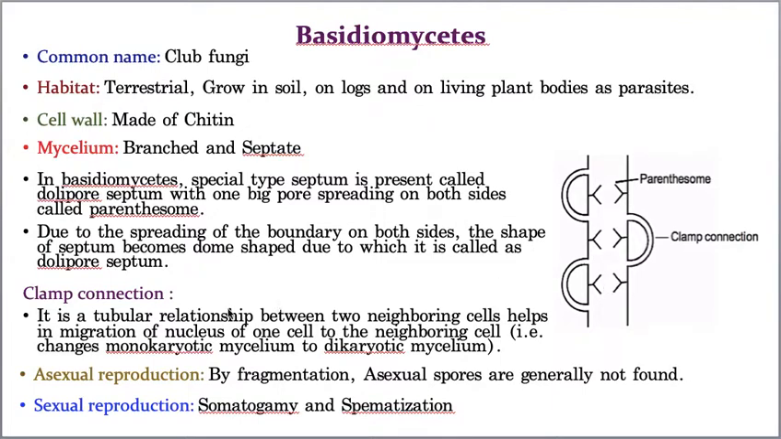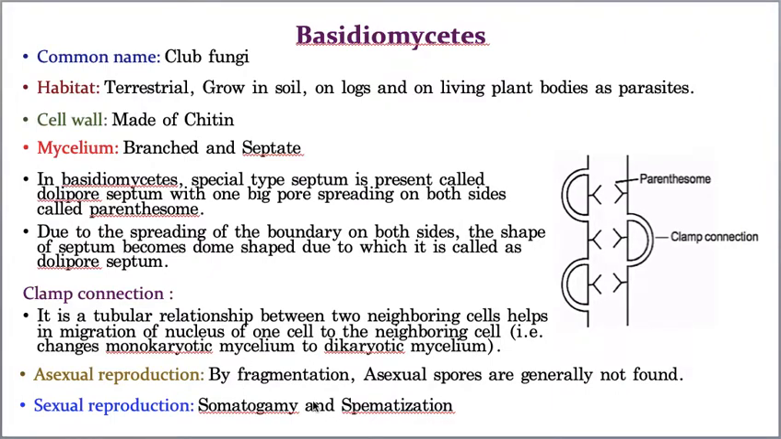Now the next characteristic is asexual reproduction. Again, one more speciality: in asexual reproduction, spore formation is absent. Then how does it undergo asexual reproduction? Obviously, sir, you told us fungi reproduce asexually by producing conidiospores or sporangiospores. Now what are you saying? There is no spore production. Then how? It is by fragmentation.